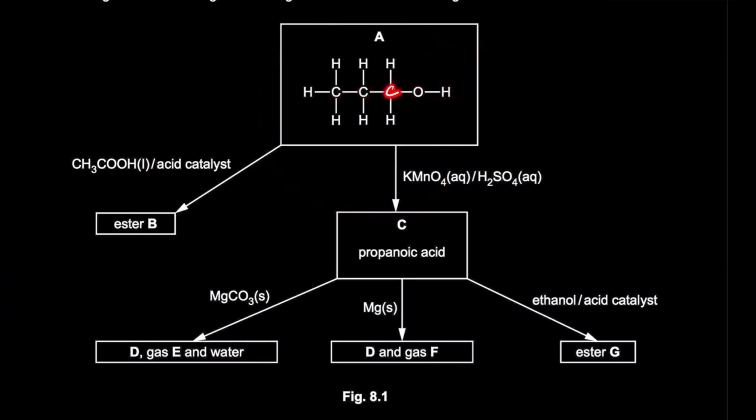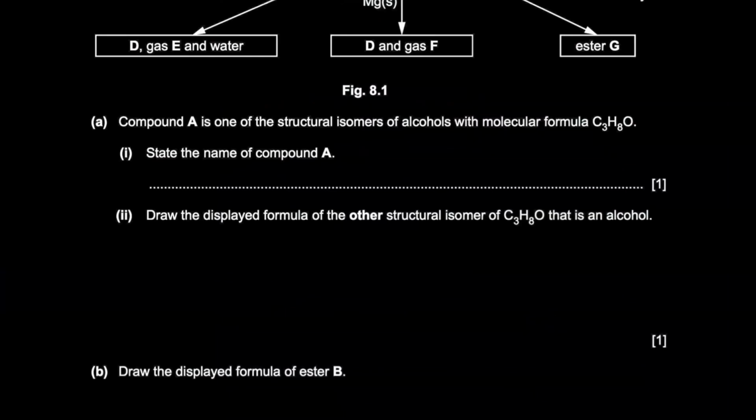Right? Carbon number 1, because here or here is the same thing. If it was here, it would be the same thing. Propan-1-ol. If it was on the middle carbon, it would be propan-2-ol. But this is propan-1-ol.